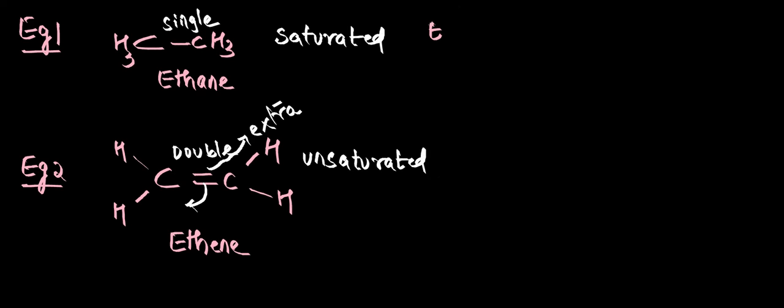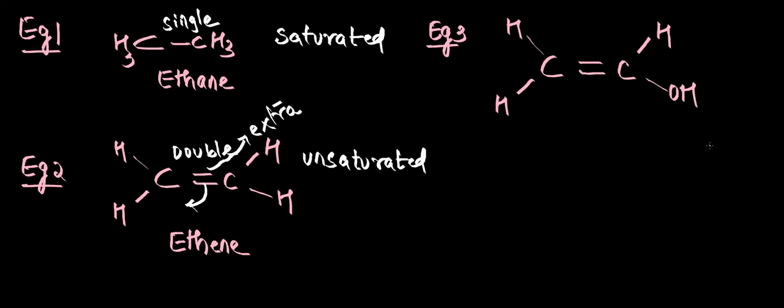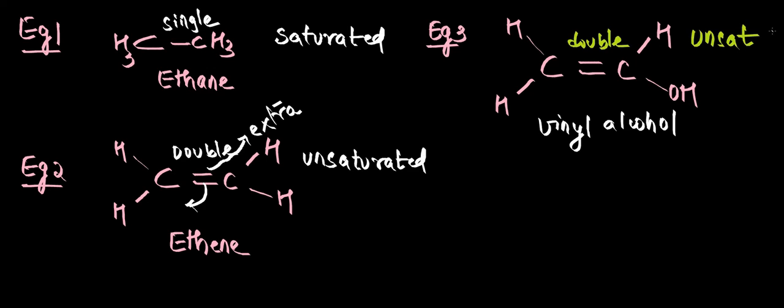Now let me take one more example. I'll take the same ethene molecule, but I'll substitute one hydrogen atom with an OH group, the alcohol functional group. So what do we call this? This is called vinyl alcohol. Now is this saturated or unsaturated? A double bond is present here, so it comes under unsaturated organic compound.